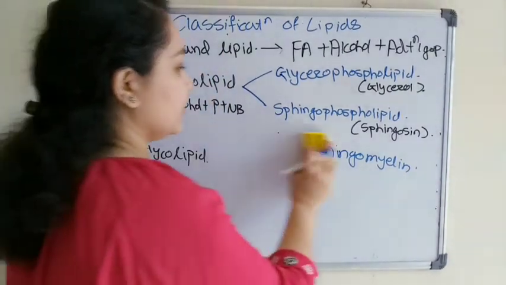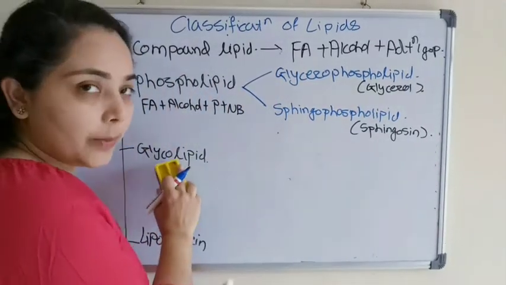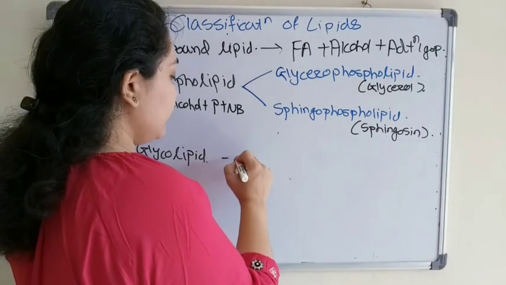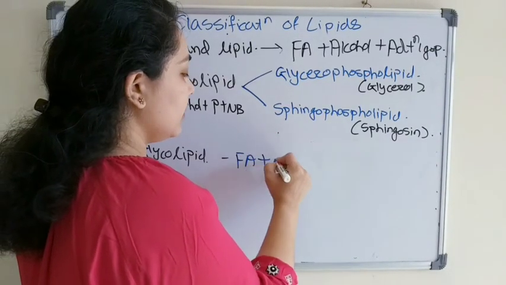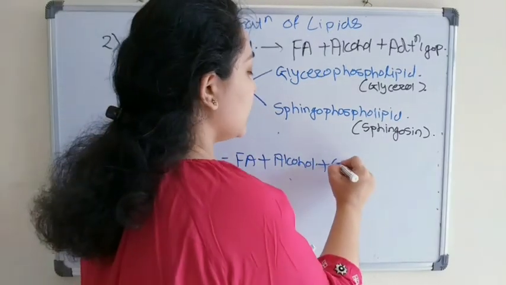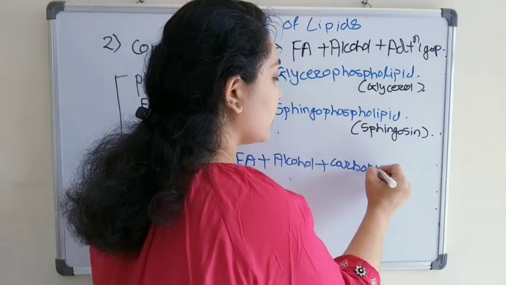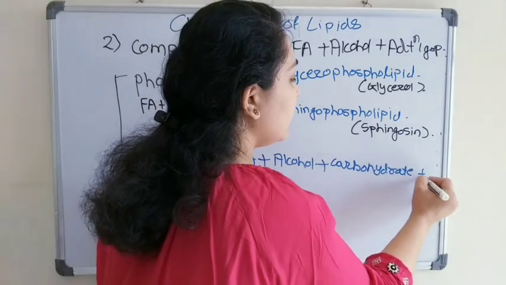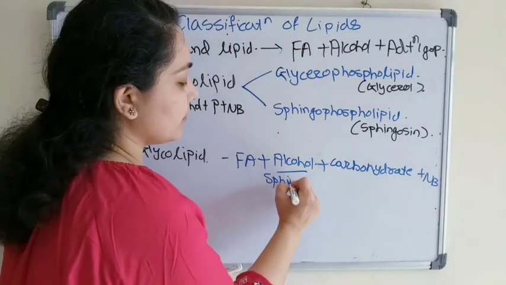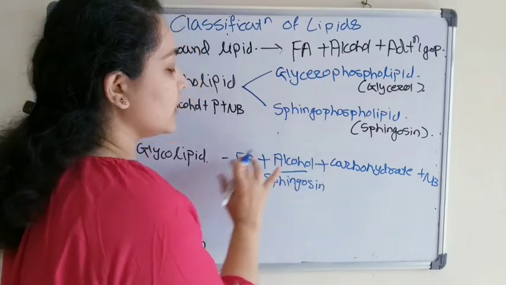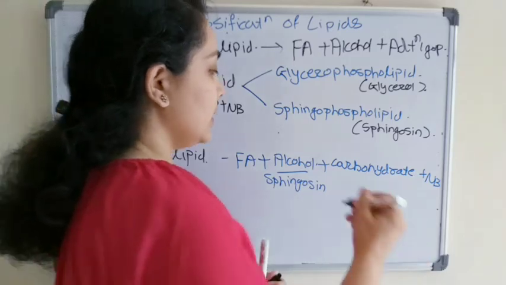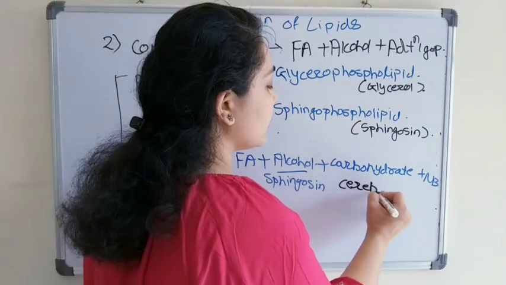Second class is a glycolipid. What is there in the glycolipid? In glycolipid, fatty acid plus alcohol plus carbohydrate and nitrogenous base, and here alcohol is sphingosine. So this is glycolipid. Examples of glycolipids are cerebrosides and gangliosides.